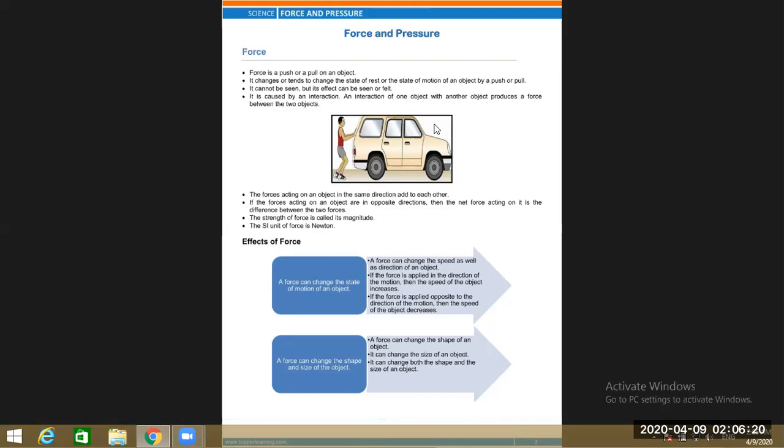Now, the next point we have to discuss: forces acting on an object in the same direction add up together. In the previous class, we showed a picture in which several men in one group apply a force or pull in one direction.